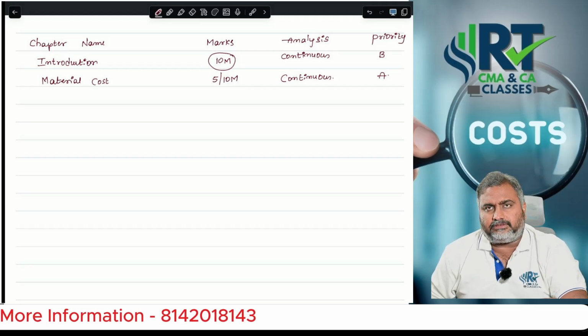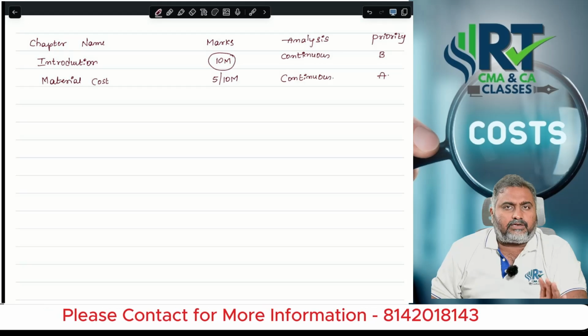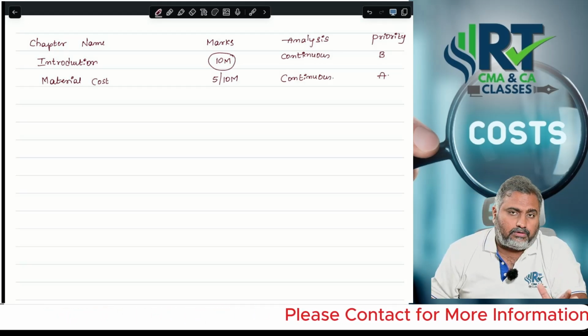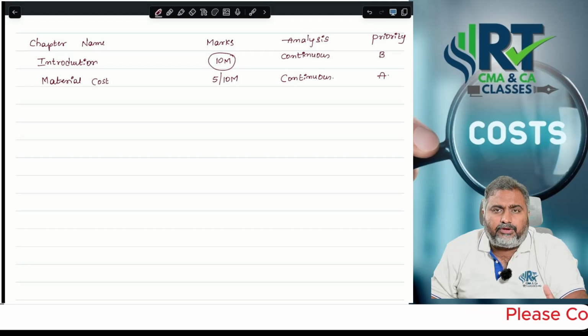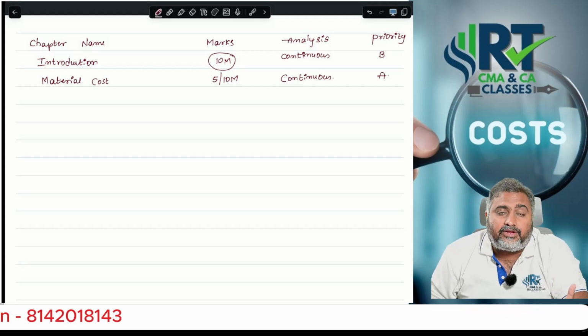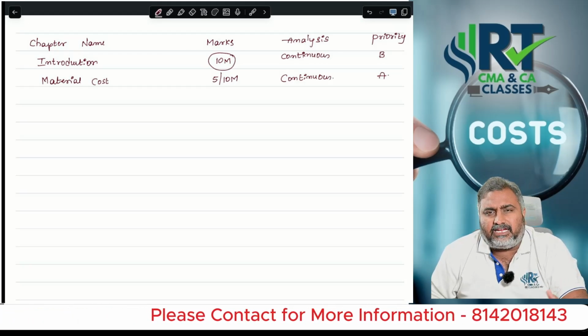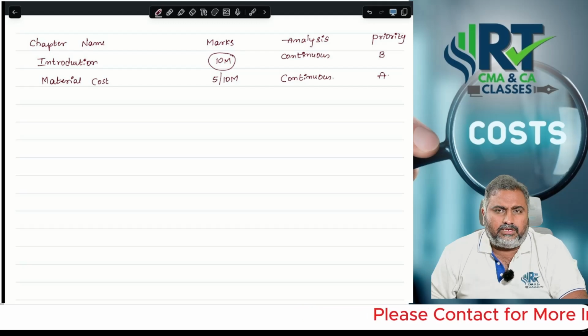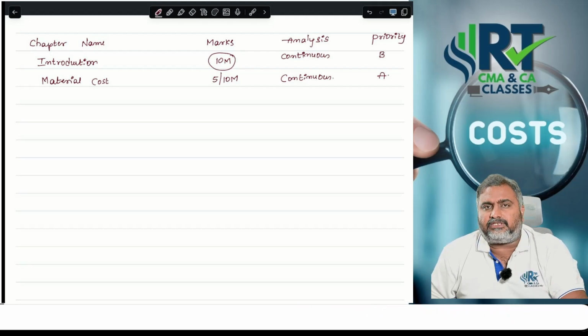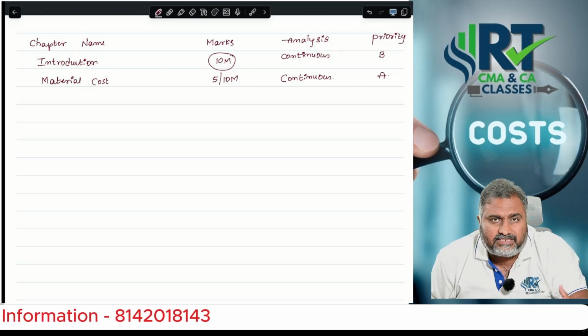The reason, sir, in the recent scenario after ICAI's introduction of a new syllabus, is that they are concentrating on case based questions. Previously in cost accounting there were no MCQs. In the recent new syllabus they introduced MCQ questions as well. Sir, how are they categorizing the particular things into case based questions? How are they raising case based questions?